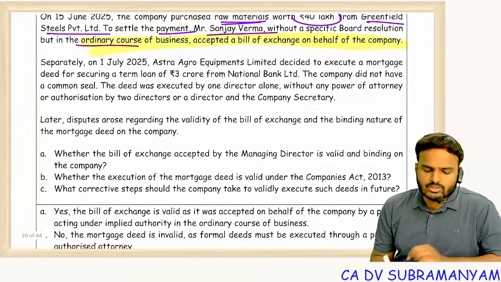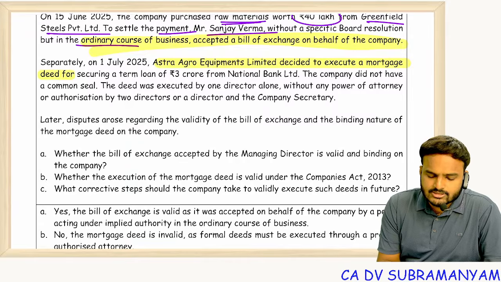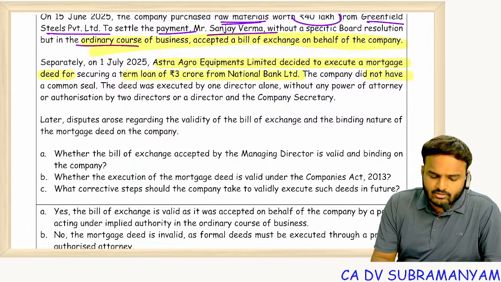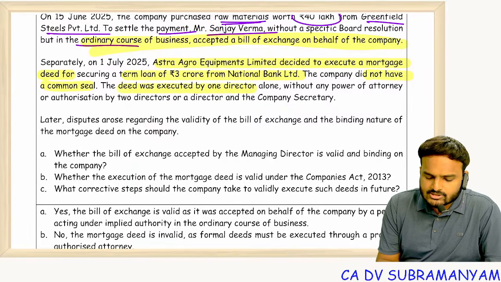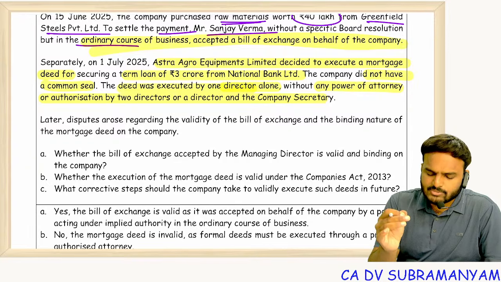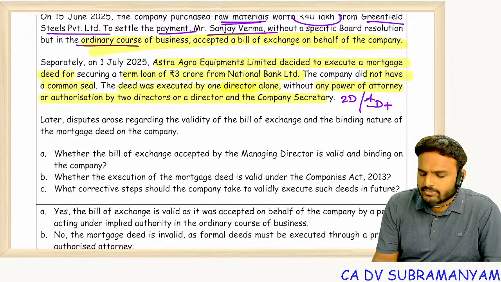Separately, on 1st July 2025, Astra Agro Equipment Limited decided to execute a mortgage deed for securing a term loan of 3 crores from National Bank Limited. The company did not have a common seal. The deed was executed by one director alone without any power of attorney or authorization by the two directors. Now this will not come within the implied authority. Express authority is required for this. Two directors or one director plus one company secretary signature is compulsory.